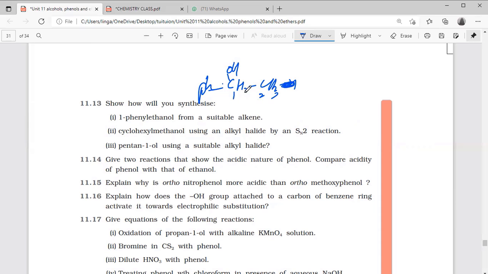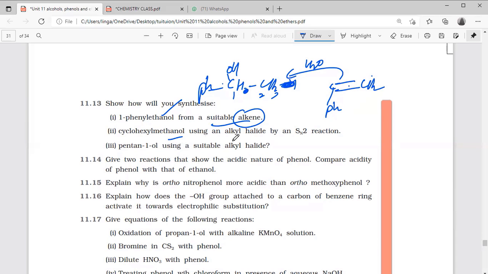Alkene, you can take any alkene. So what I will do, I will take phenyl. Just add water, H2O. Done. Because the option given to us is suitable alkene, you can take anything. So I'm taking like this, H2O addition. Obviously OH will be here, H will be here, then done.